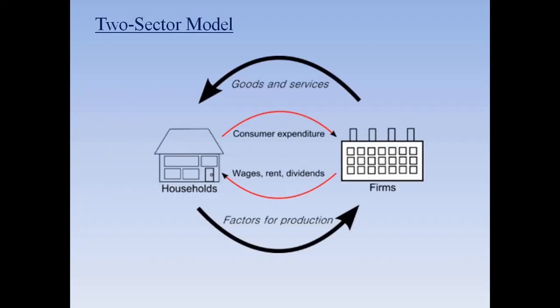Two-sector model. In a two-sector model, only households and firms are present. Households provide factor service to the firms, because for the firms, household is one of the factors of production, that is labor. Households provide labor to the firms, that is factor service. Remember, factor service. And for providing this factor service, they receive factor income, wages.